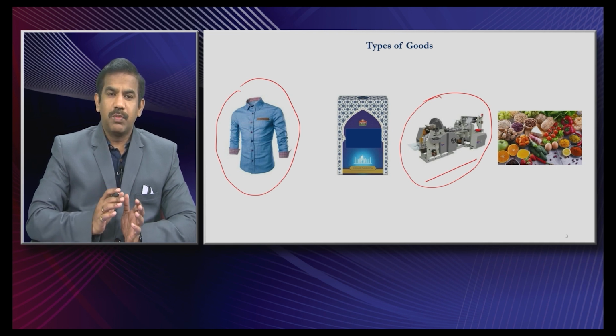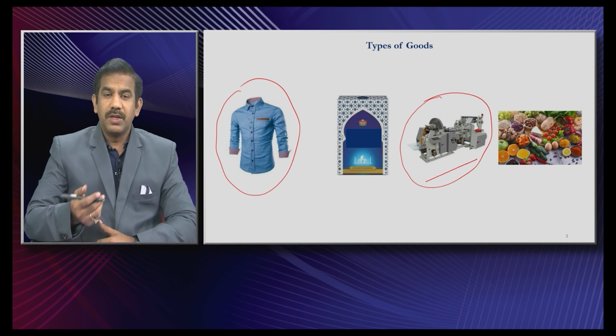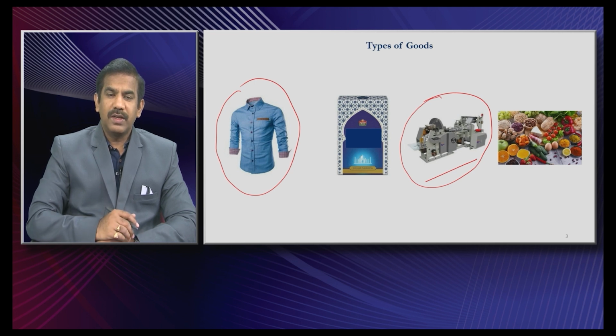Then how is this tea powder different? Because the tea powder in this case, the intermediate good, is also used to produce some other good. Similarly, a printer is also used to produce books. So, both the goods are used to produce various other goods. Then what's the difference between an intermediate good and a capital good? Intermediate goods are the goods that are consumed or exhausted in the process of production. That means the tea powder that is used to produce a tea can no longer be used; you cannot use the same tea powder for making the next, third and fourth tea, right? But the stove that the tea stall guy uses to make the tea could be used n number of times. Similarly, this printer or the copier could be used n number of times.